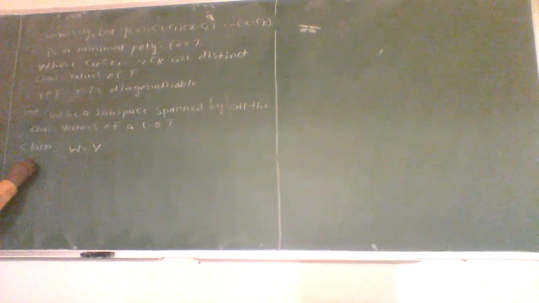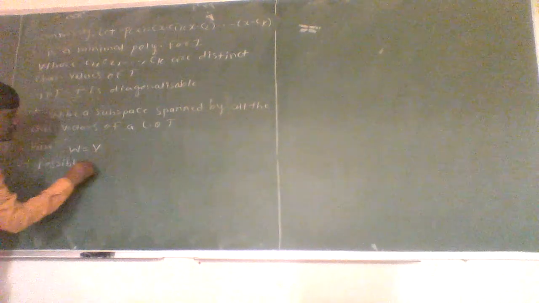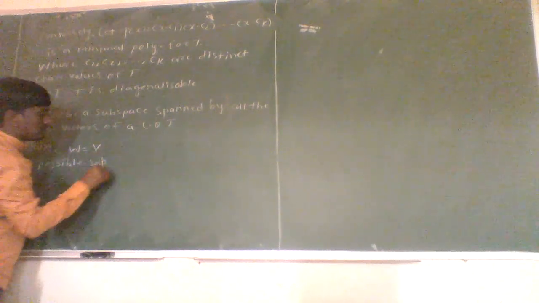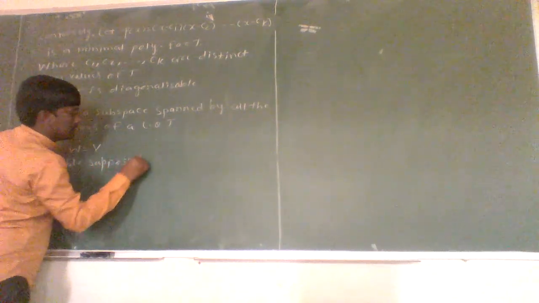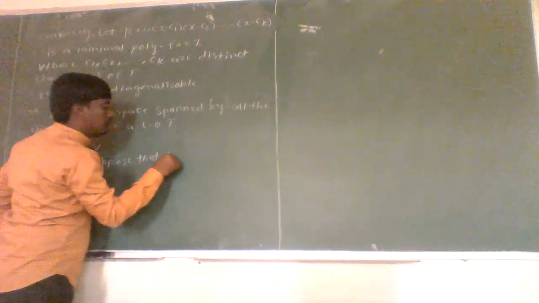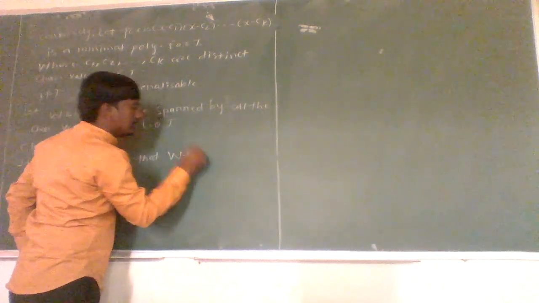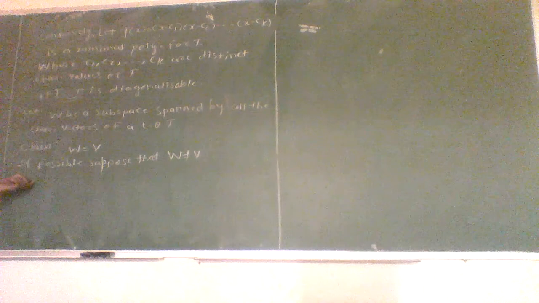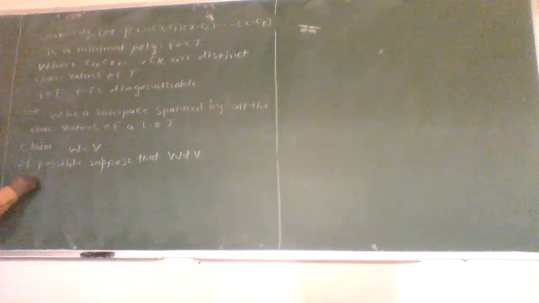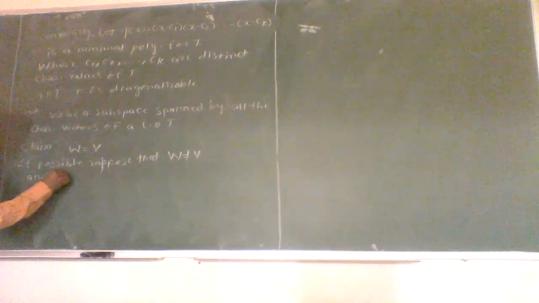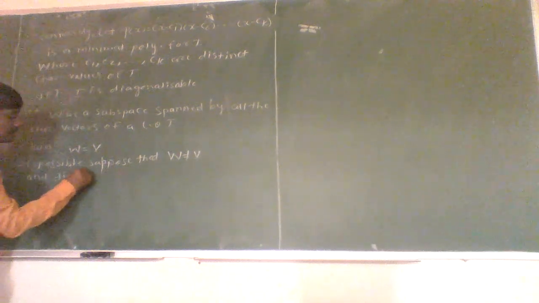So if possible, suppose that W is not equal to V. As W is not equal to V, then W must be a proper subspace of V, and the dimension of W is equal to k.